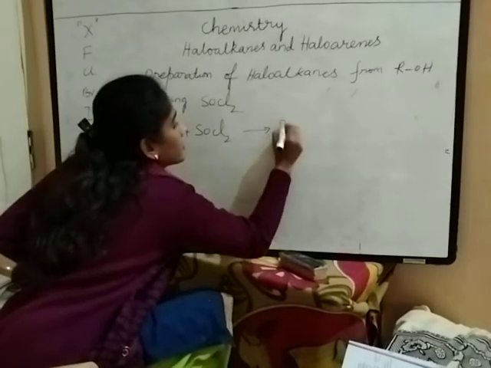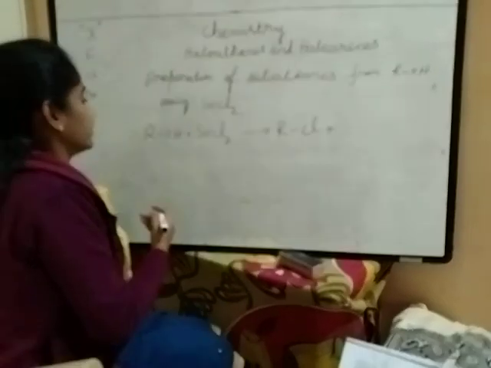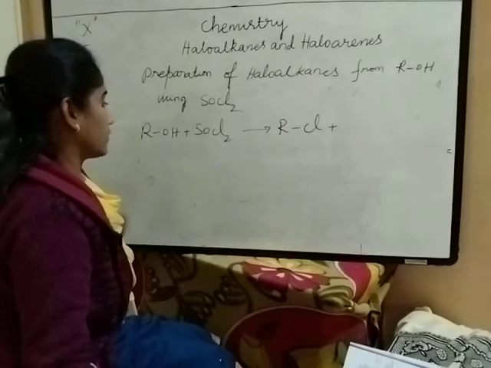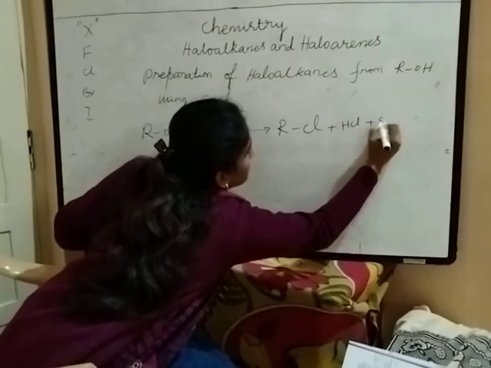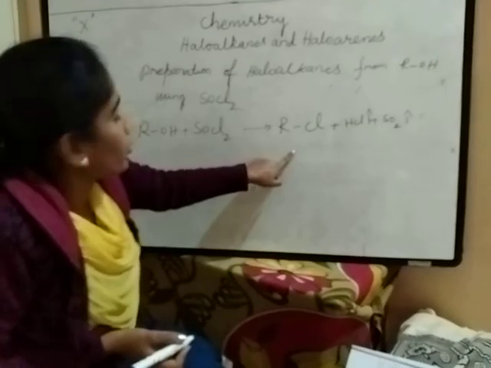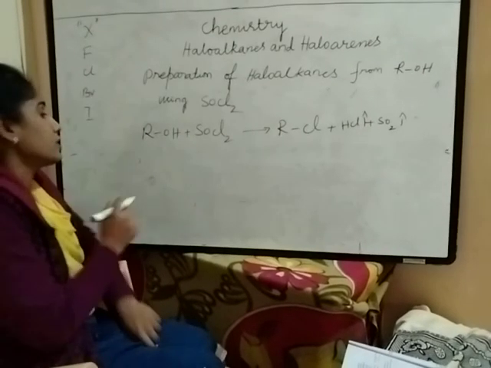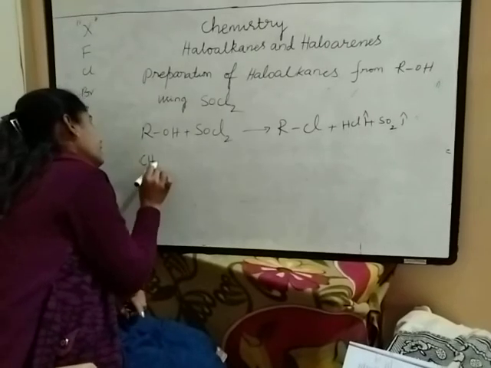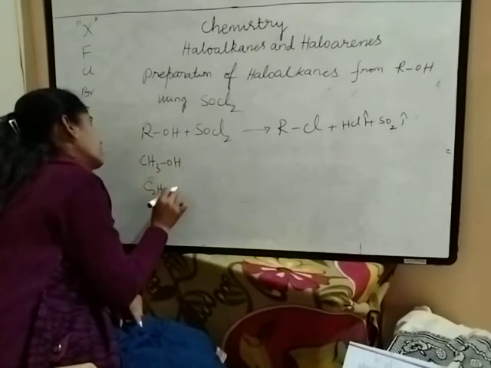Because here, with the removal of HCl and sulfur dioxide, both are gases, so you will get pure haloalkanes. Take an example of methyl alcohol and ethyl alcohol.